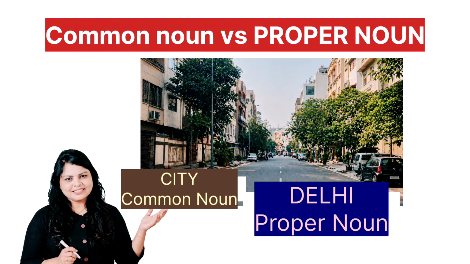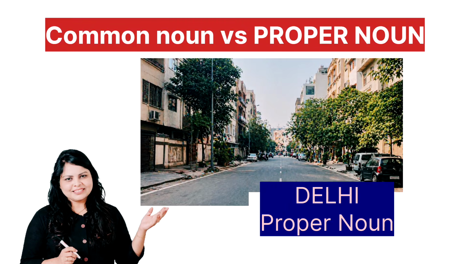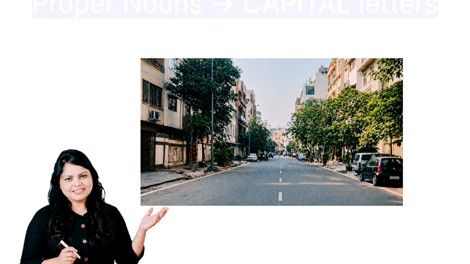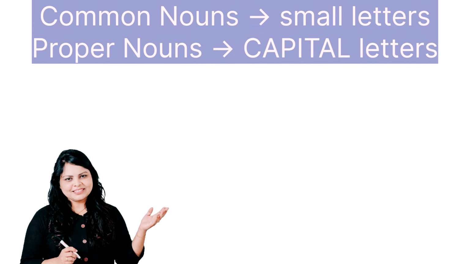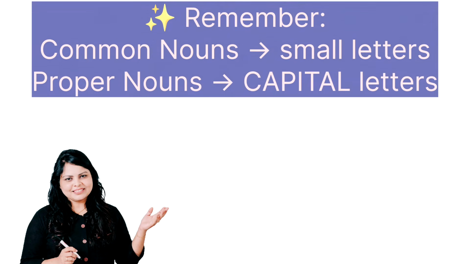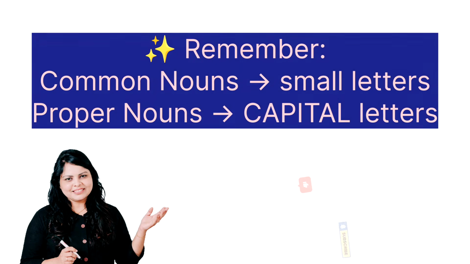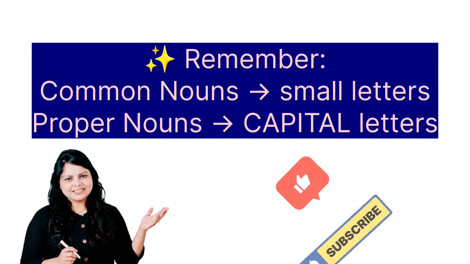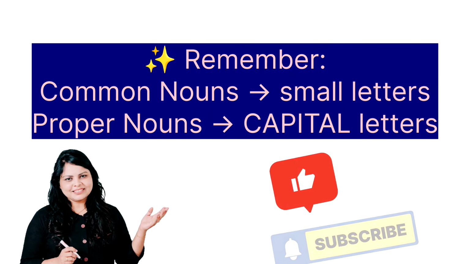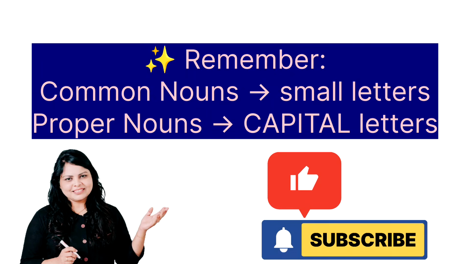A common noun gives a general name. A proper noun gives a specific name. Common nouns are not clear, but proper nouns make your sentences clear and exact. That is why we use proper nouns to give clear and specific information. Always remember that common nouns always start with small letters and proper nouns always start with capital letters.